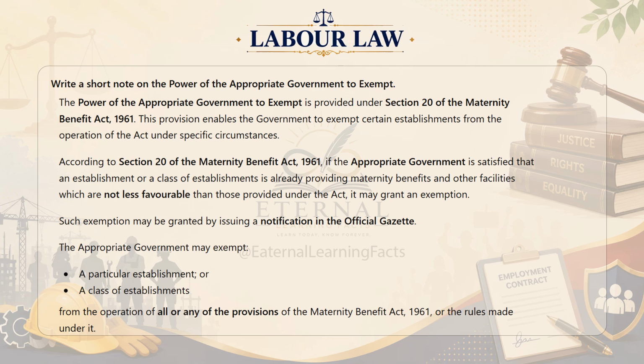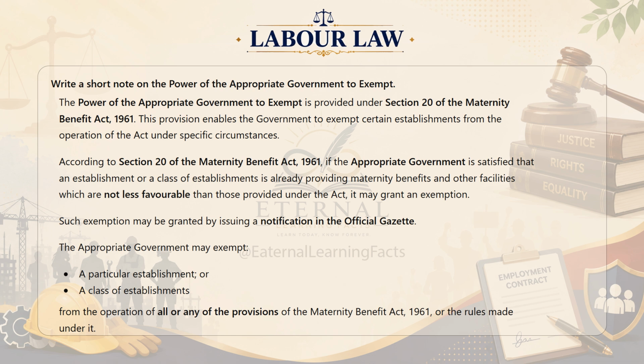Write a short note on the power of the appropriate government to exempt. The power of the appropriate government to exempt is provided under Section 20 of the Maternity Benefit Act 1961. This provision enables the government to exempt certain establishments from the operation of the Act under specific circumstances.